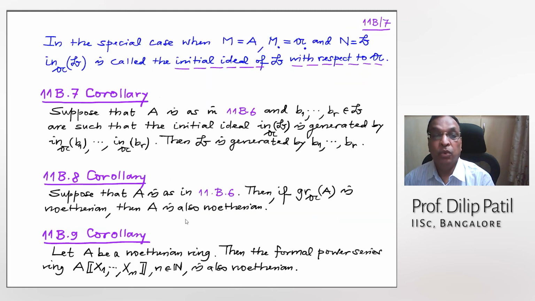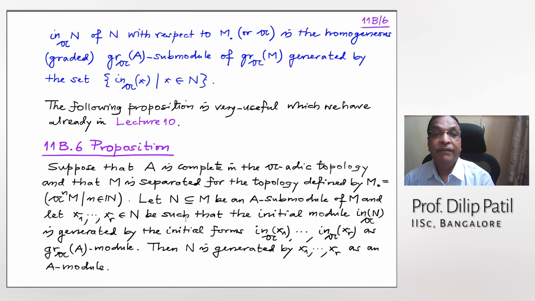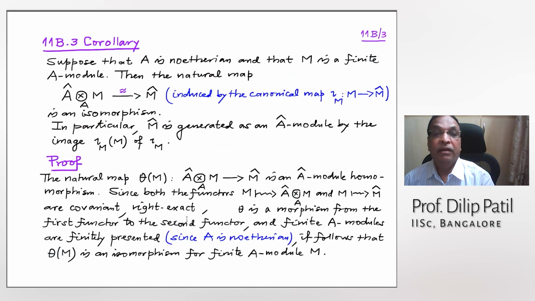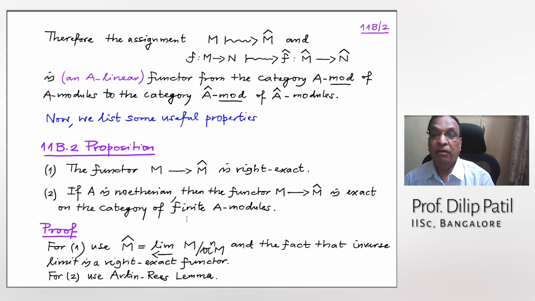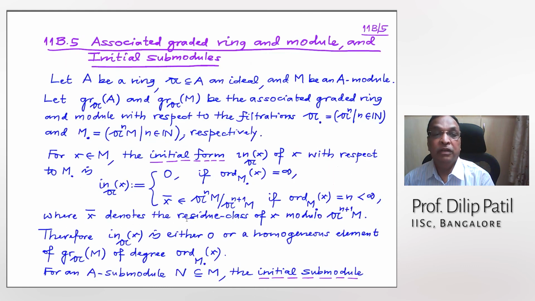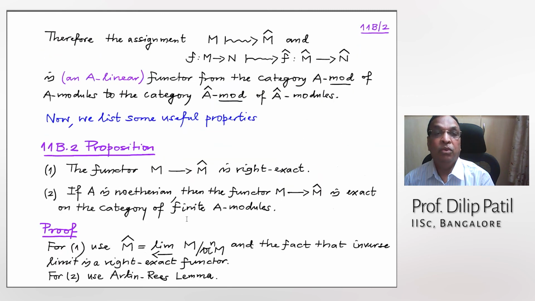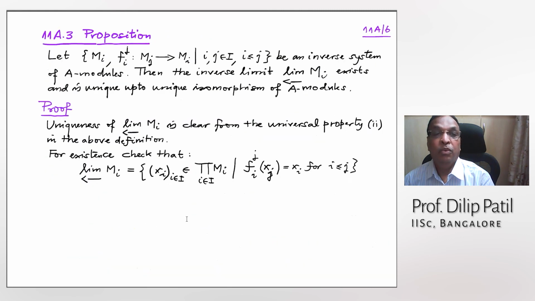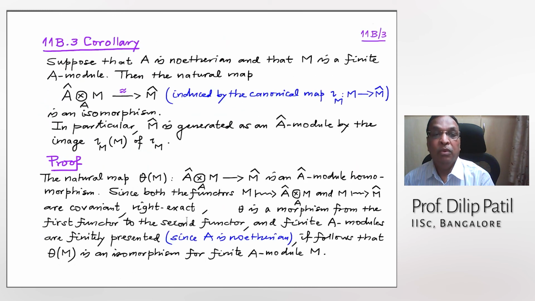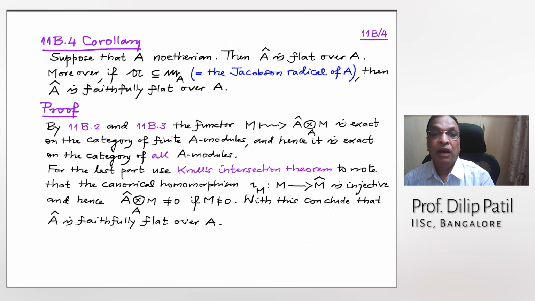I will just show you. Where is it? The Jacobson radical. Is it here? No. Is it above? Where is here? This is corollary 11b4. Noetherian. And we are taking the adic topology where a is contained in the Jacobson radical of A.